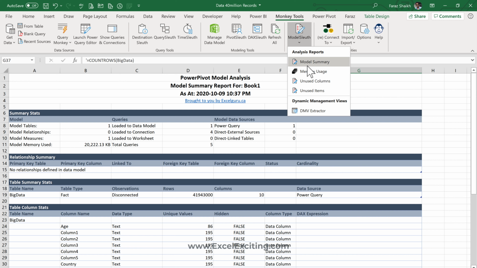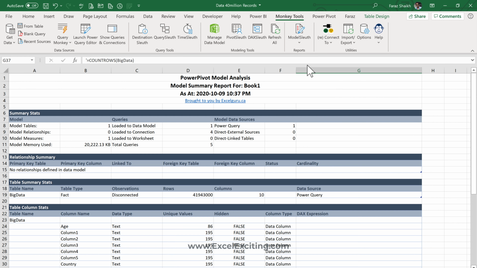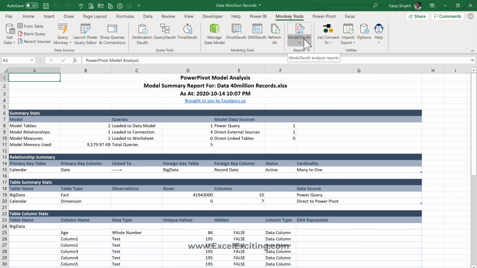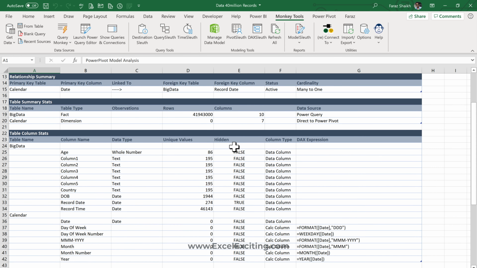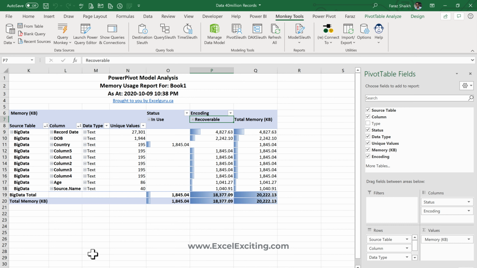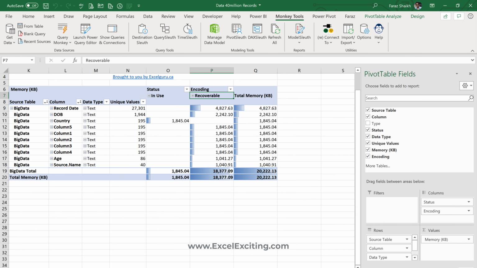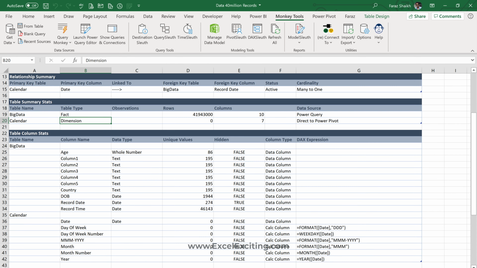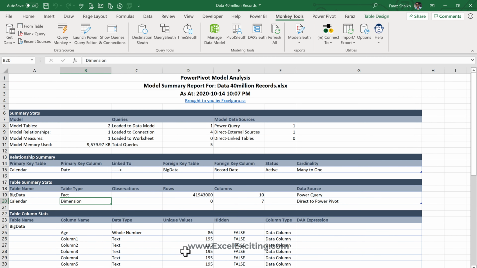So let me show it to you. Model summary. If I click this one, boom, here we have it. So you can see how quickly it has generated that model summary for me. Now it had that calendar table, that dimension table. Now see over here, I was just having the stat tables, which were over here. So in fact, it overrides that information, so it doesn't occupy that space in your workbook, and you can really do some amazing stuff. See, one-to-many relationship. So this is really cool stuff.